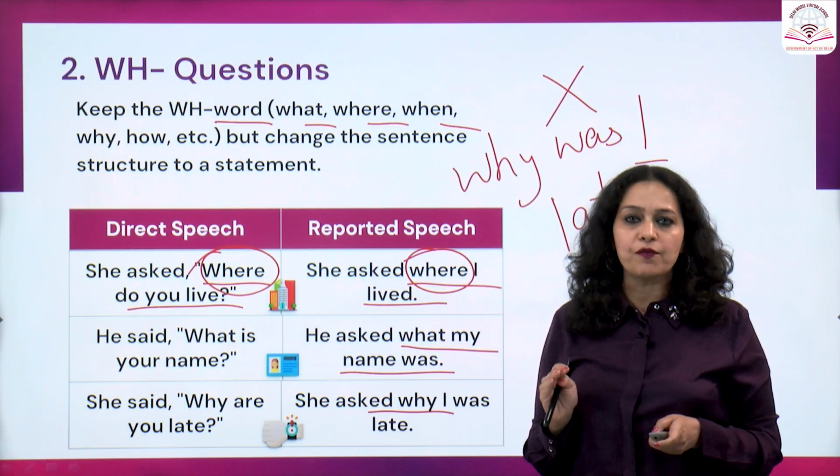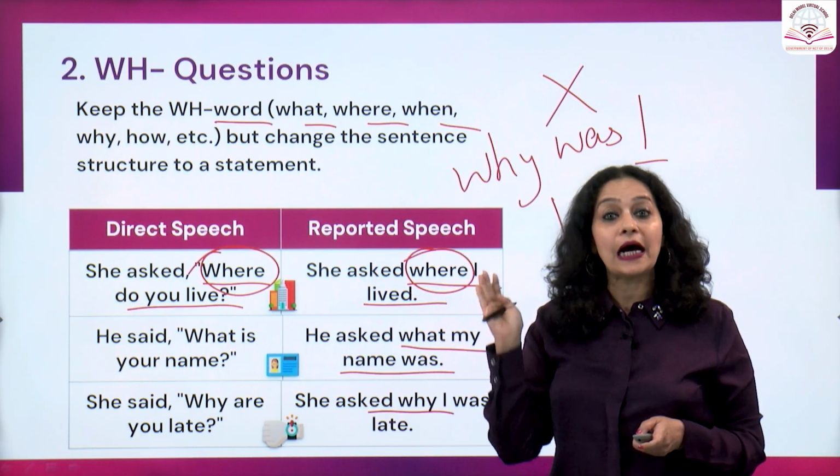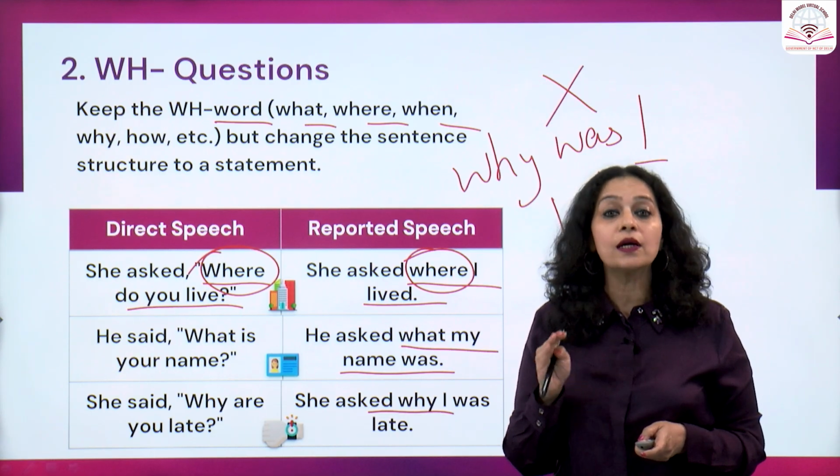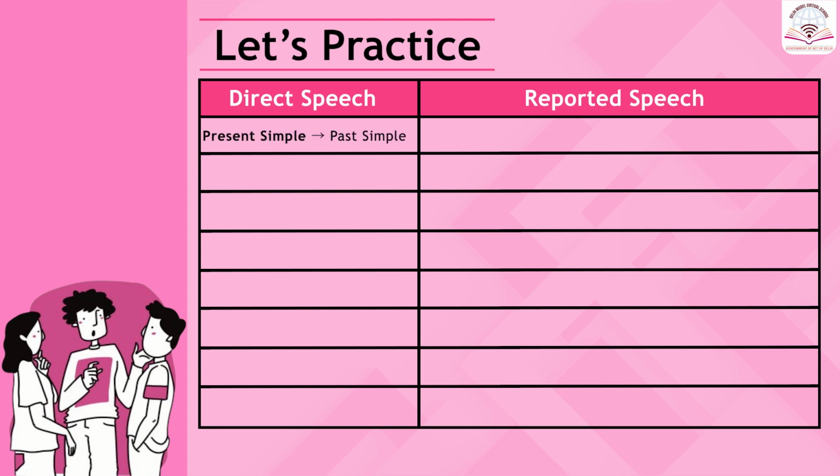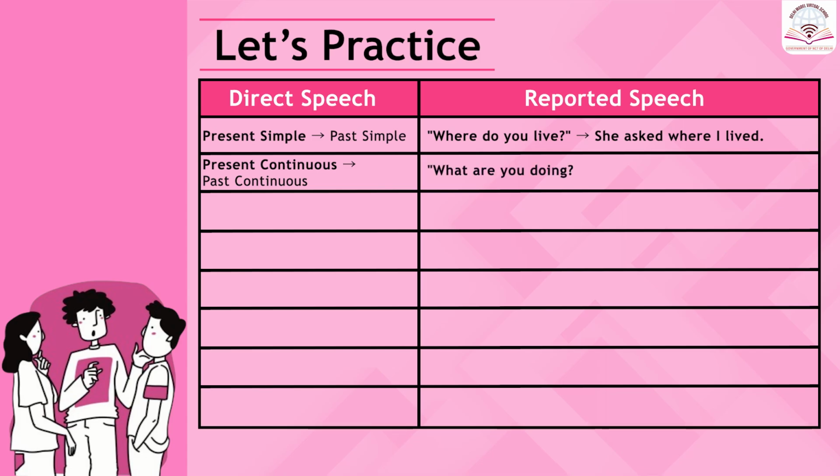Now I am going to share with you different types of tense and how they are transformed into corresponding reported questions. So in direct speech, we have simple present. It is transformed to its corresponding past, that is simple past. And if the sentence is where do you live, it is transformed to she asked where I lived, full stop. Then present continuous changes to past continuous. What are you doing is changed to he asked what I was doing.